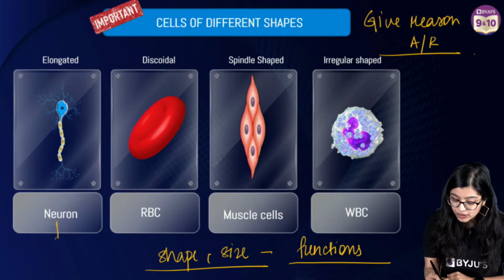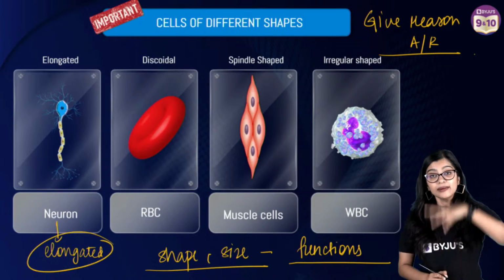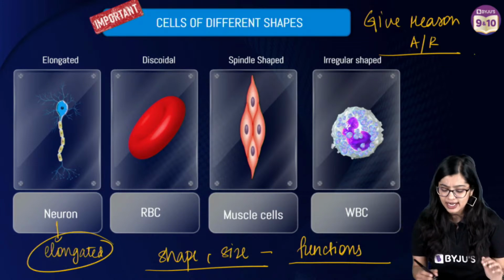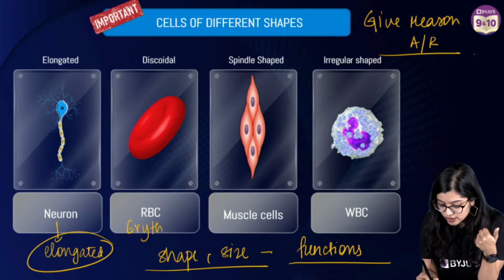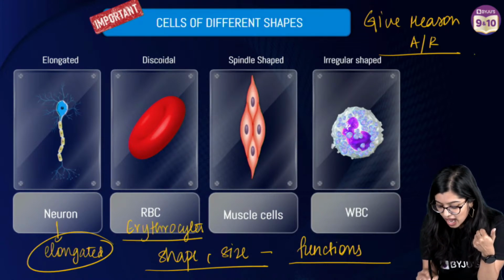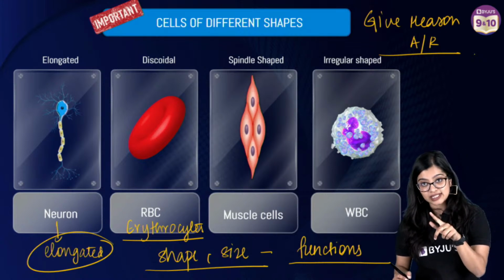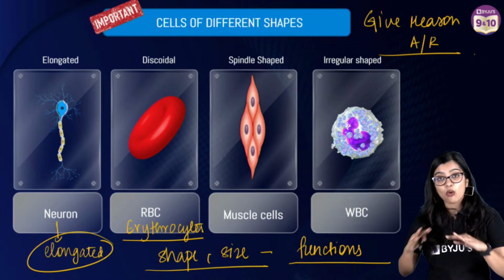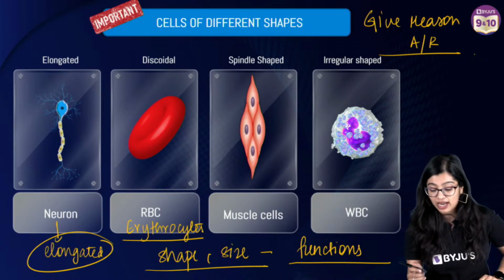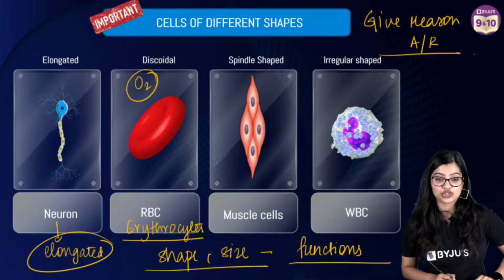So if you think about a neuron, it is elongated because they have to be the ones transporting the messages, right? RBCs are also known as erythrocytes. Somebody was asking me. If my spelling is wrong, I apologize. But basically, they are discoidal or biconcave in shape because they help in transport of oxygen.